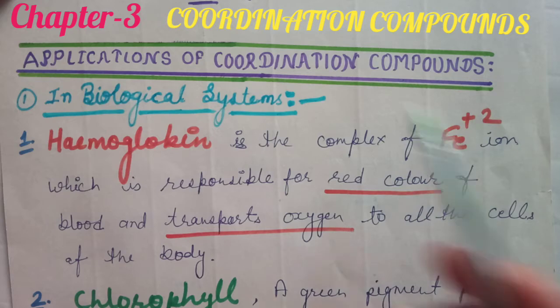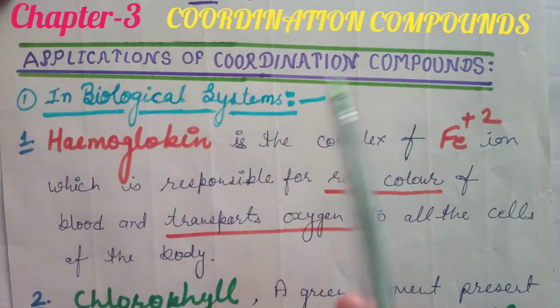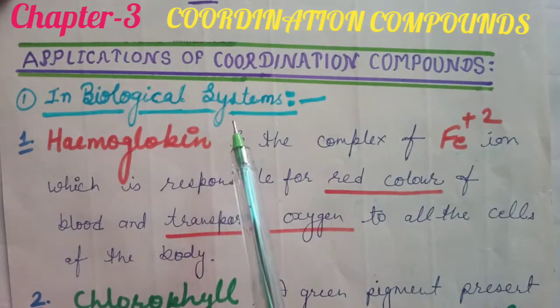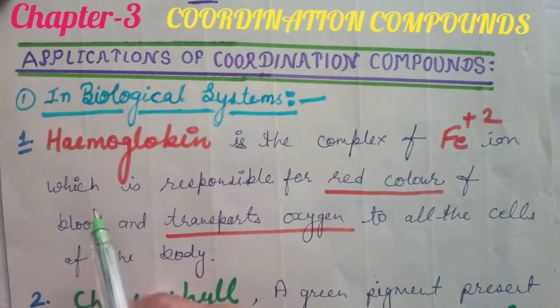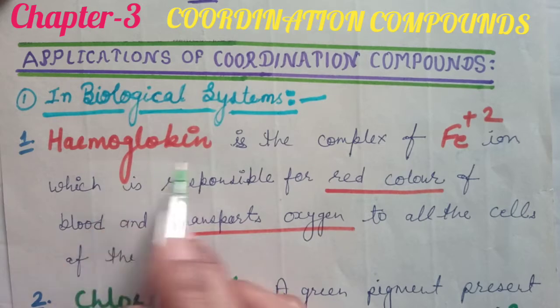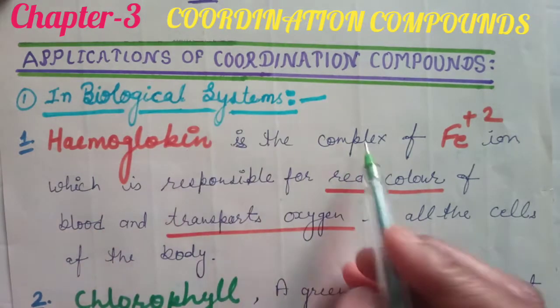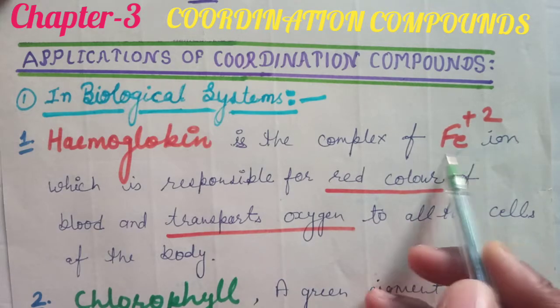Now we will start the applications of coordination compounds in different fields. First of all, in biological systems, in living beings. First of all, hemoglobin, which is present in our blood, which is red. This is actually the complex of Fe+2 ions.